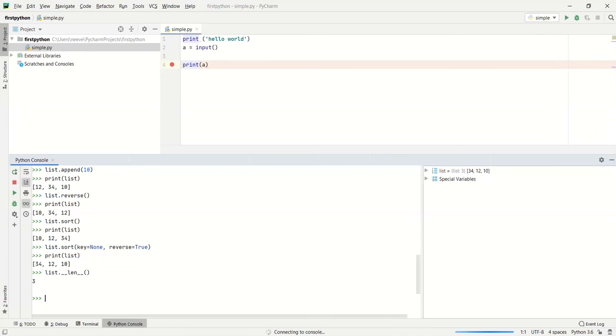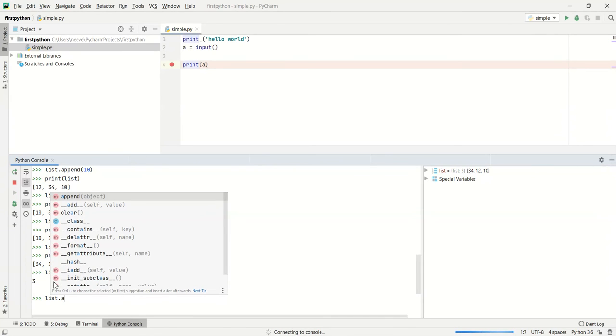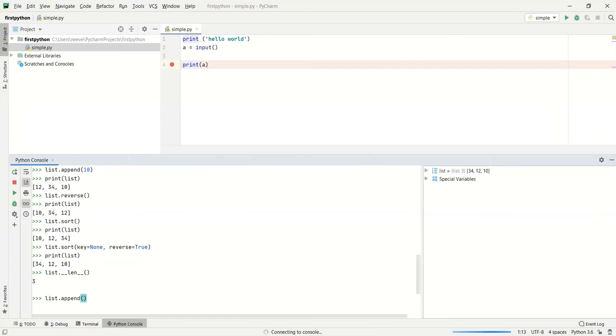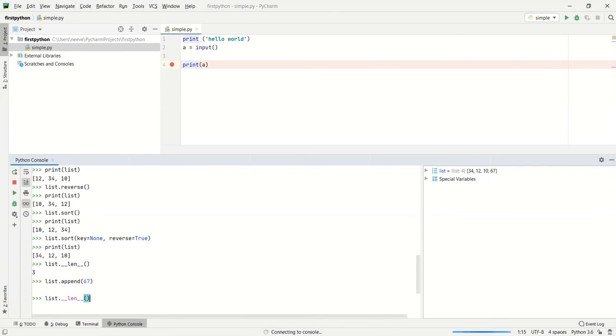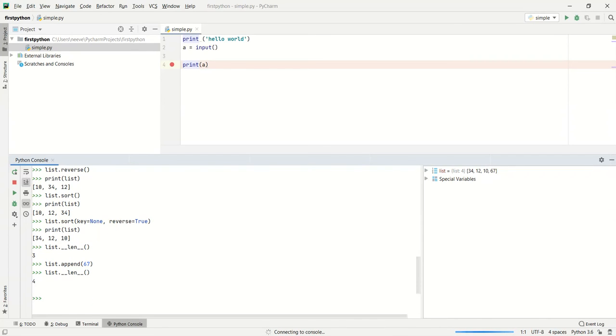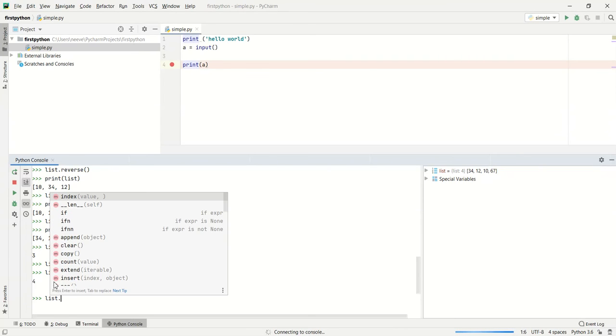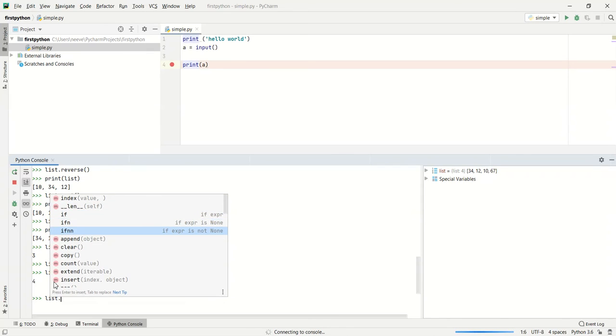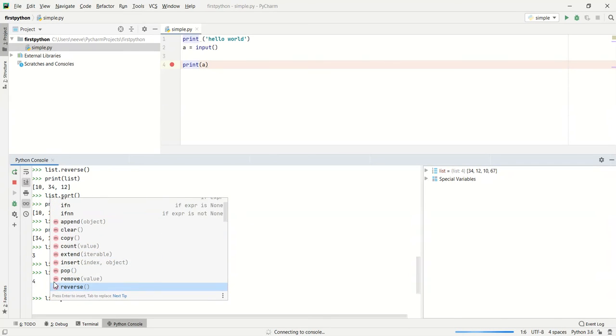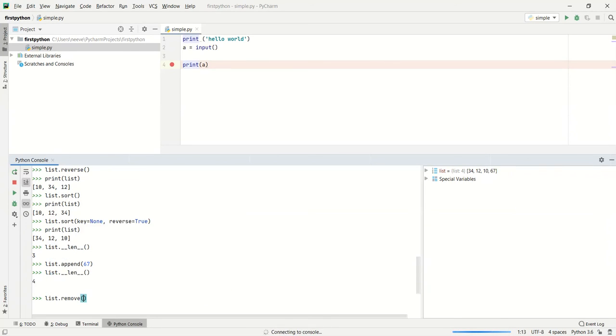For example, if suppose we append another one, something like 67 is added, and we get the list length, now it will become 4 as the 67 is added at the end of the list. Basically, in a similar way we have the option to remove from the list with the value.